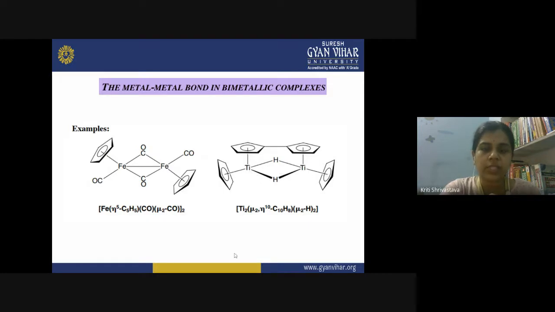So you can see here, when we study the bimetallic complexes, we can have the first category in which the two metal atoms have a bond between them, and the second category is when the two metal atoms do not have any bond between them, rather they are held together by some sort of bridging ligand.